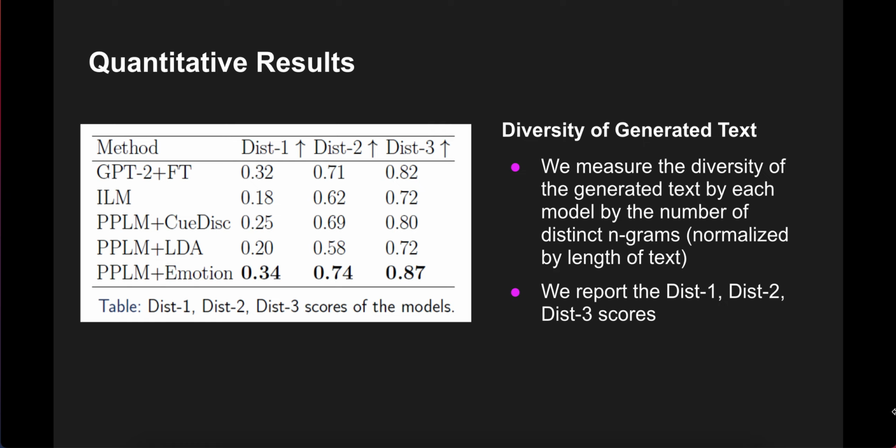Next, we measure the diversity of generated text, as repetitive text is highly undesirable. To measure the diversity of the generated text by each model, we use the number of distinct n-grams normalized by the length of text. And we report the distinct 1, distinct 2, and distinct 3 scores. As you can see in the table, PPLM with the emotion classifier generates more diverse text compared to other approaches. We also observed that PPLM with the cue dialogue discriminator is able to generate cues without compromising text diversity.